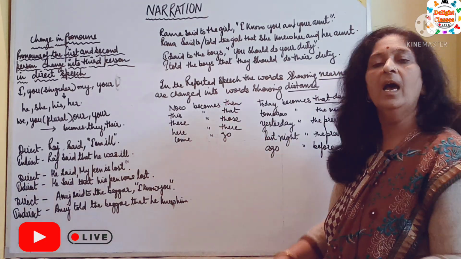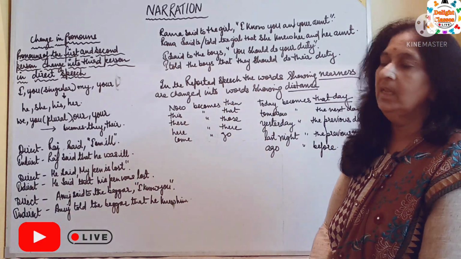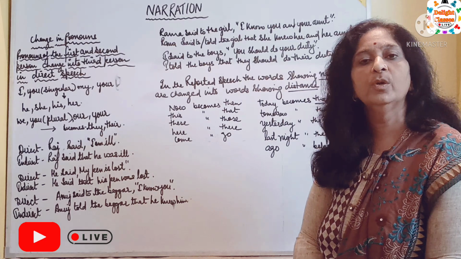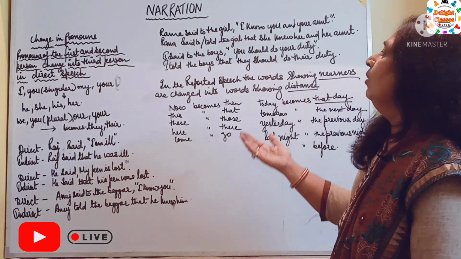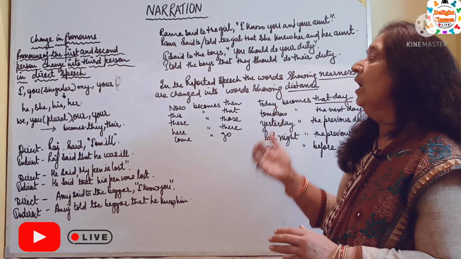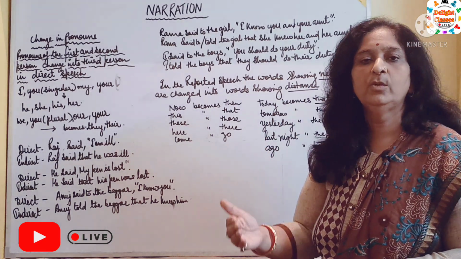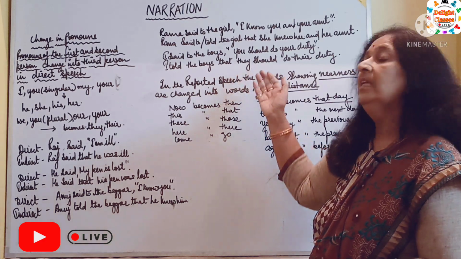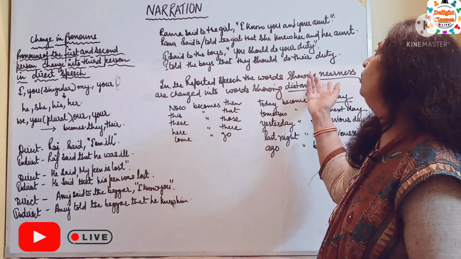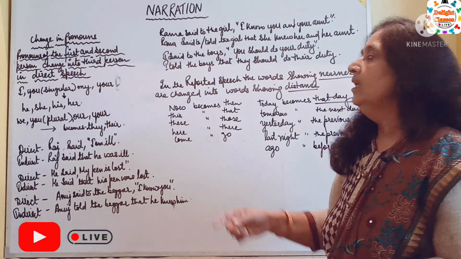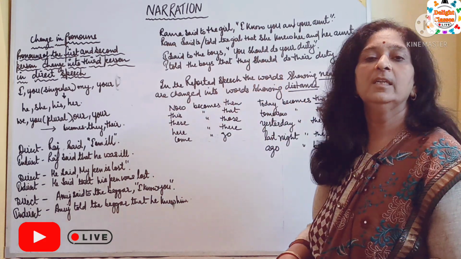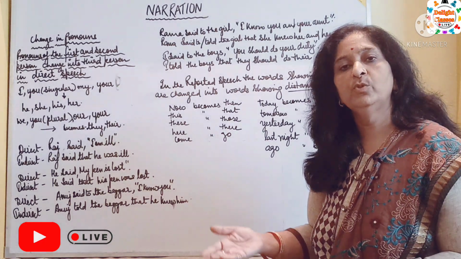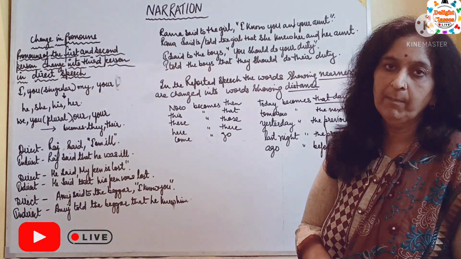Next sentence: I said to the boys, in inverted commas, you should do your duty. Now in indirect speech, I told the boys, said to changes into told. I told the boys that they should do their duty. If it had been shall over here, shall would change into should, but should will remain the same.